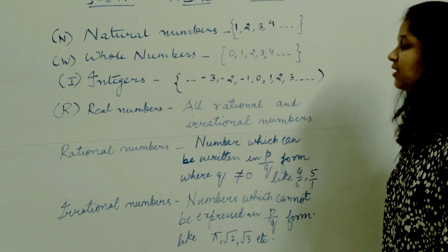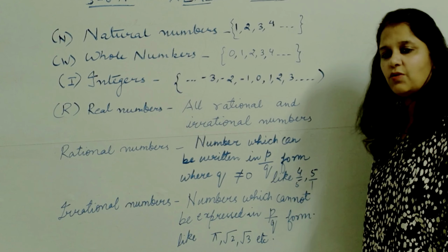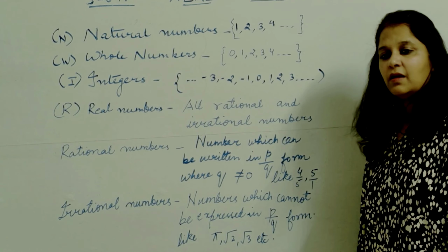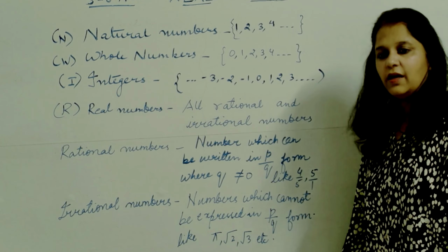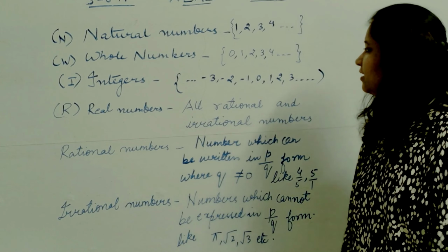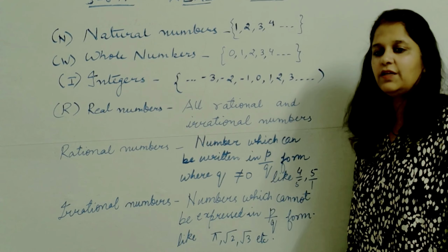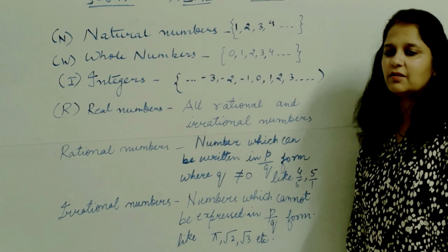देखो natural numbers क्या है? All counting numbers are natural numbers like 1, 2, 3, 4 and so on. What are whole numbers? Whole numbers are the numbers which start with 0: 0, 1, 2, 3, 4 and so on. And in integers, we have negative numbers also along with the positive numbers. Then what are real numbers? Real numbers are both rational and irrational numbers.